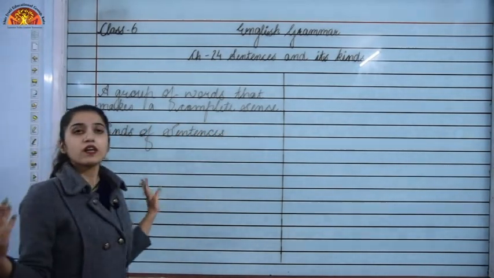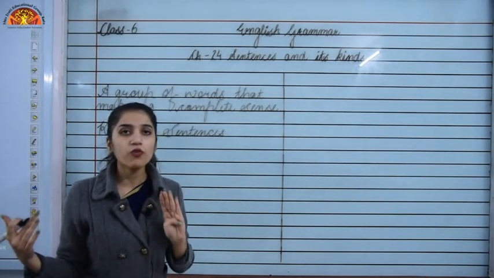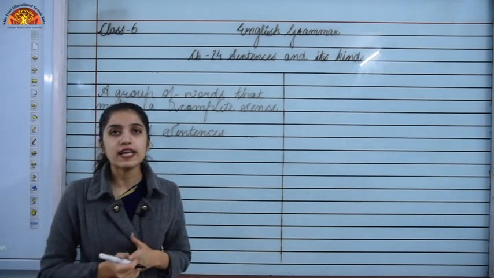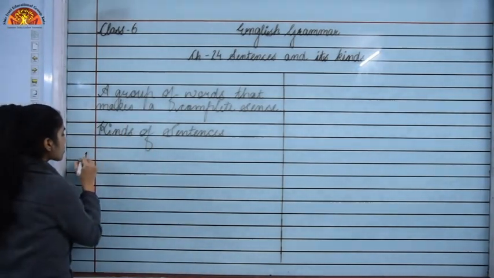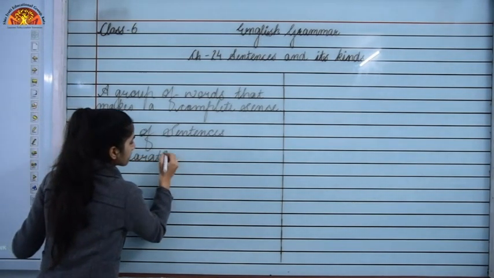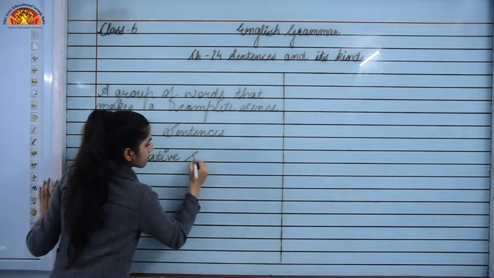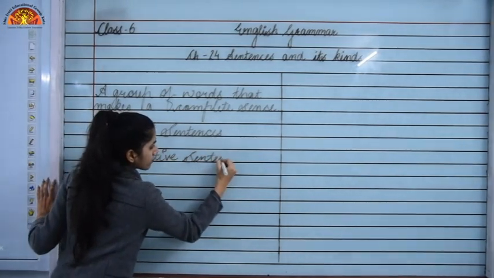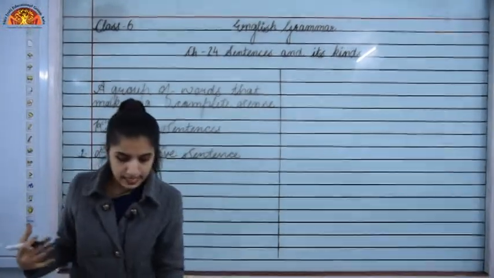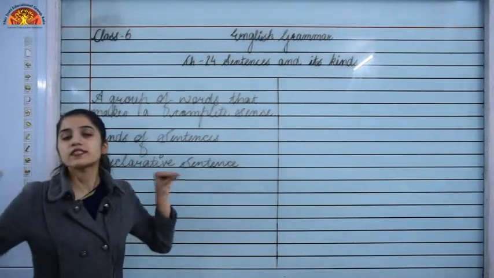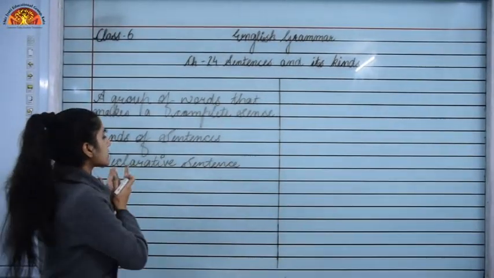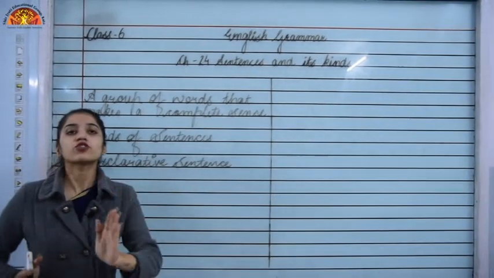We are going to study four kinds of sentences. The first one is the declarative sentence. What does a declarative sentence tell us? It states something. It's a normal statement that just ends with a full stop in the end.